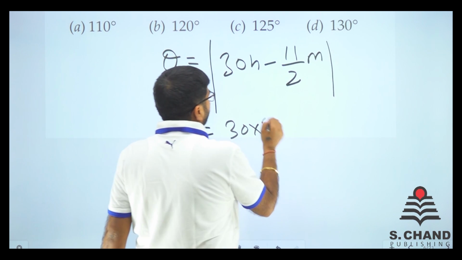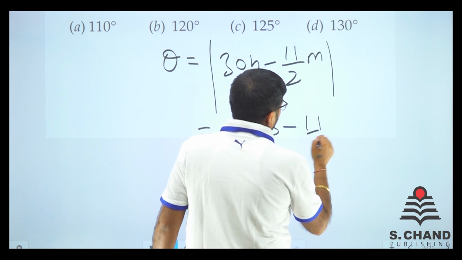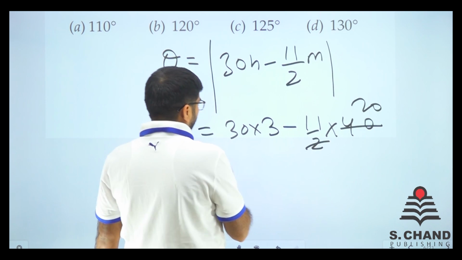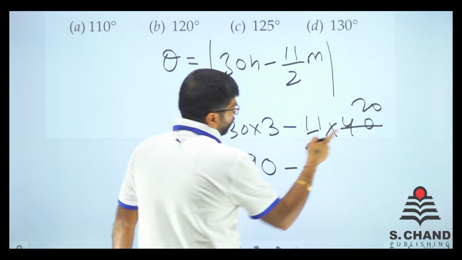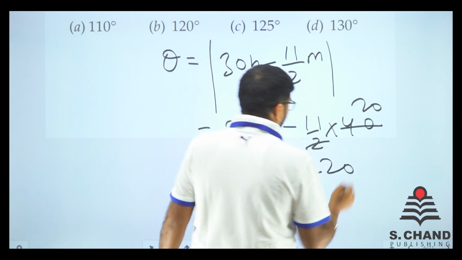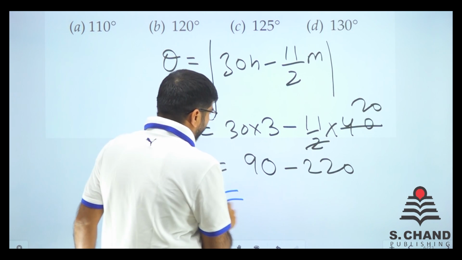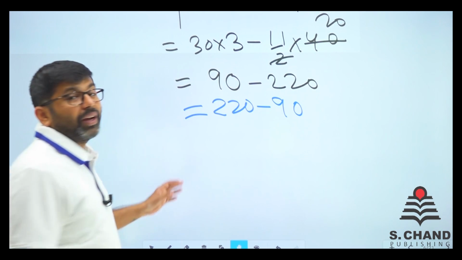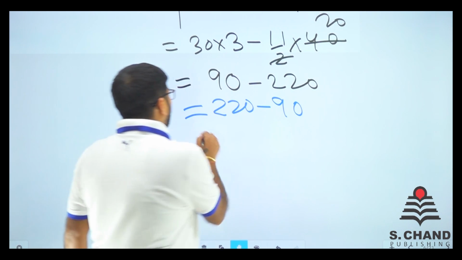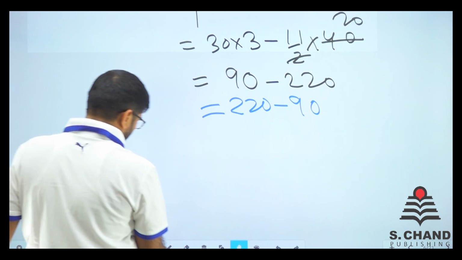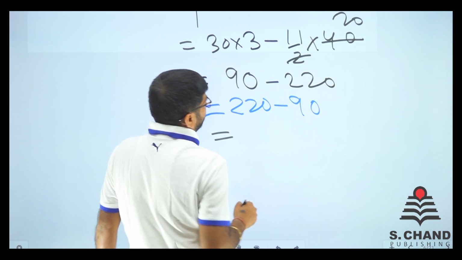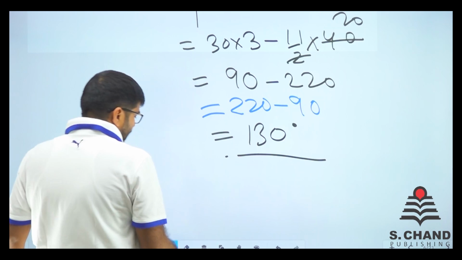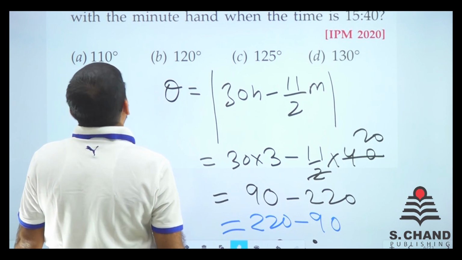So 30 into 3 minus 11 by 2 into 40. That is the way. So we have got 20 here. Now 30 into 3 is 90 minus 20 into 11 is 220. So it is a mod. So what we'll do is we'll put 220 minus 90. Why so? So that it comes as positive answer. So 220 minus 90 is equal to 130 degree.